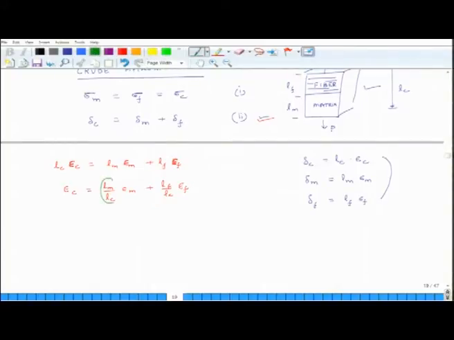Now, this is the volume fraction of the matrix, and this is the volume fraction of fiber. Why?